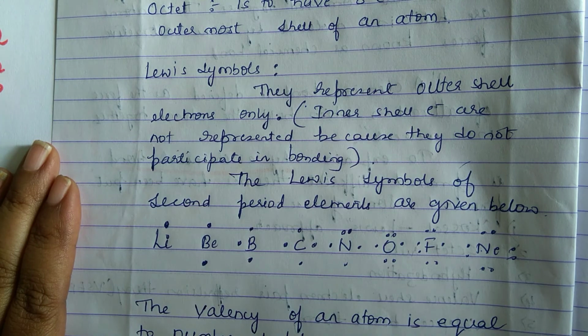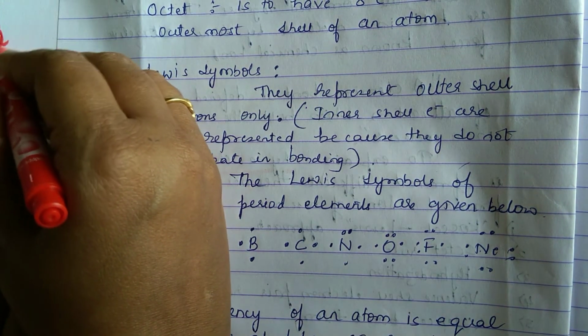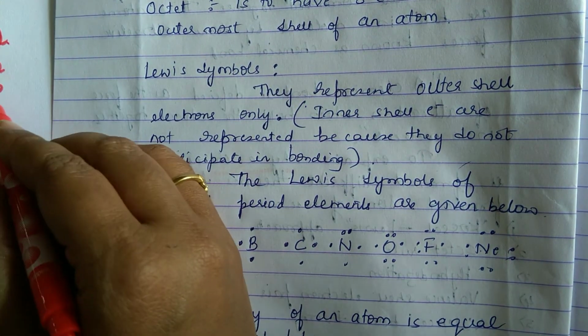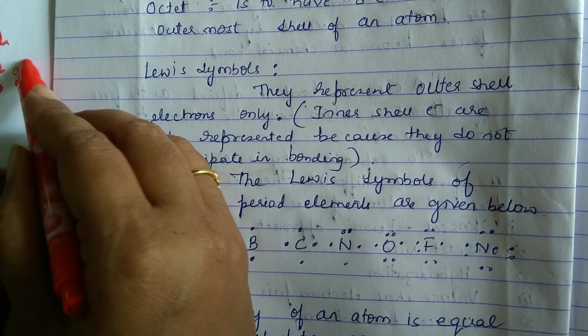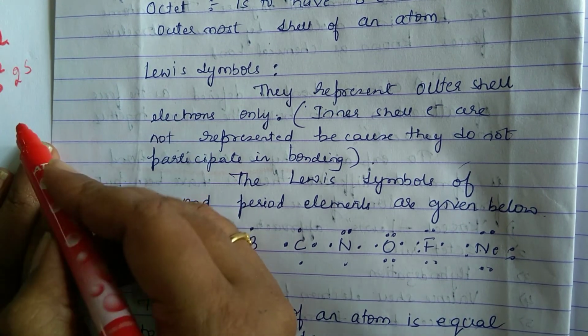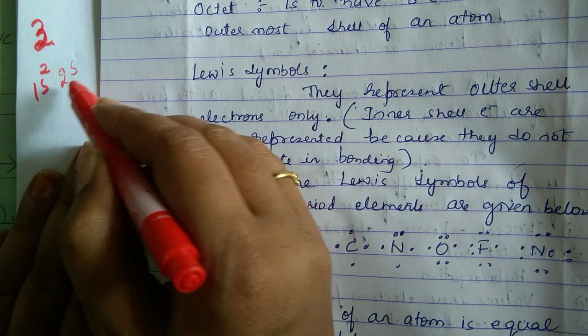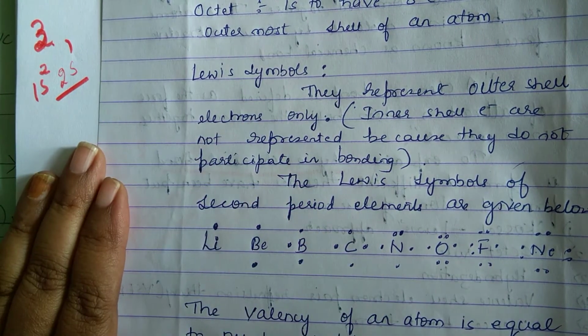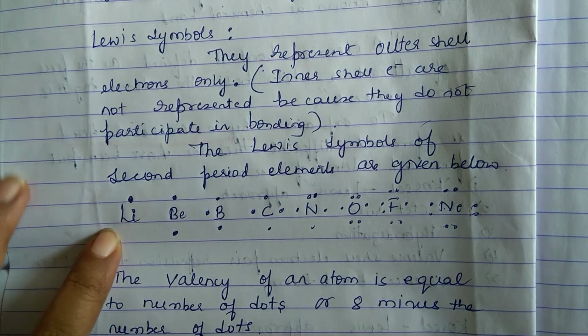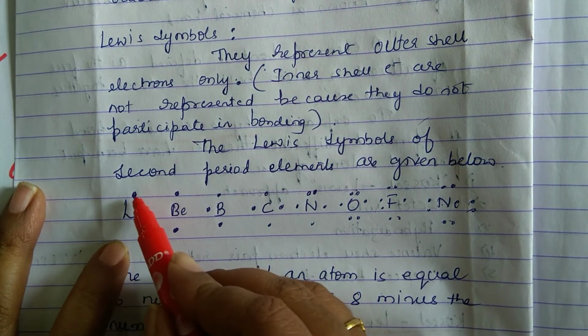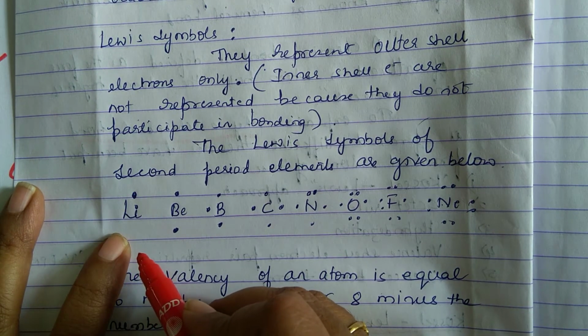What is the atomic number of lithium? It is 3. So what is its electronic configuration? 1s2, 2s1. So which is the outermost shell? Outermost shell is 2s. How many electrons is it having? Only 1. So outermost shell electrons are shown here. Lithium is having 1 electron in its outermost shell.